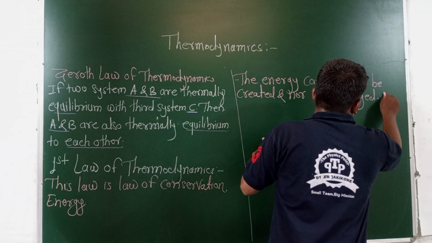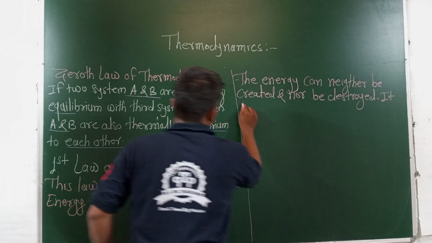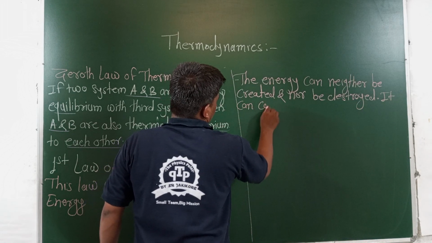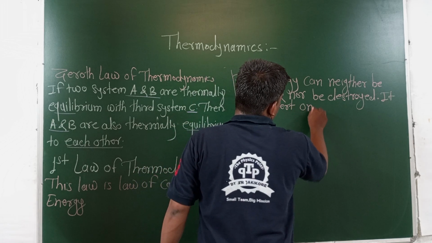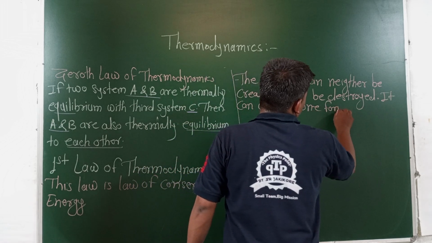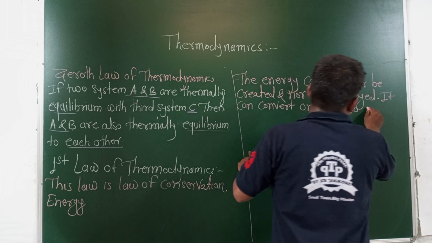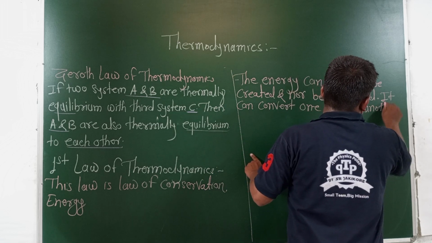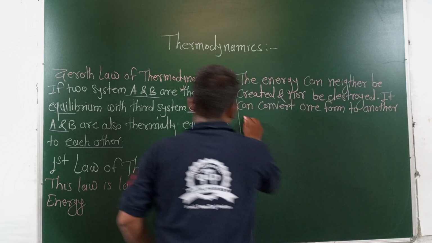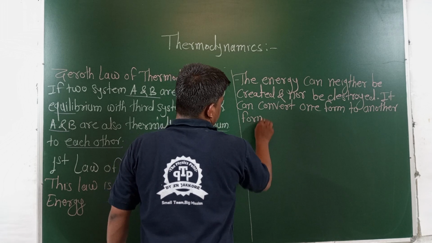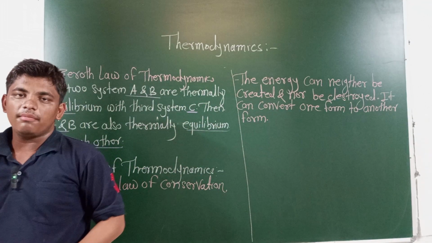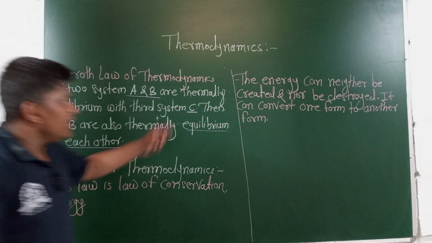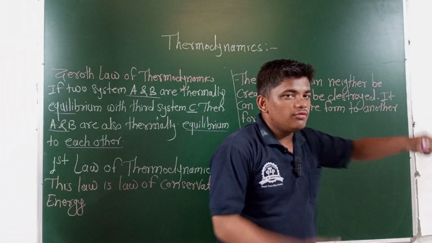It can be converted from one form to another form. What is the meaning of that particular law? Energy can neither be newly created nor be destroyed, and it can be converted from one form to another form.